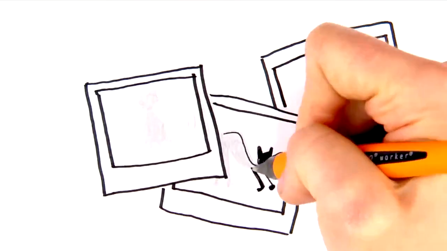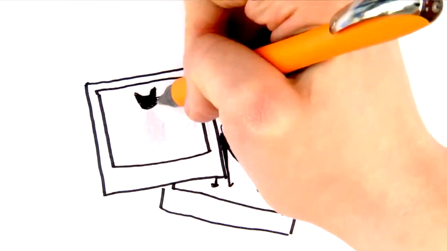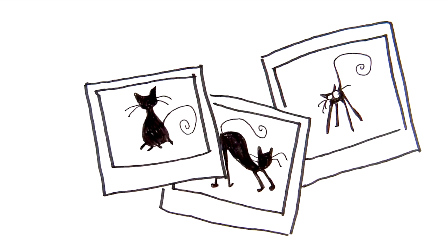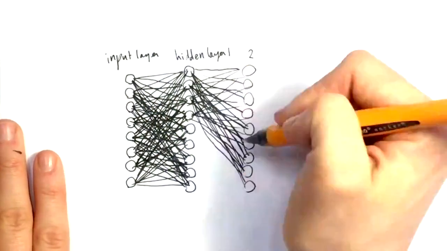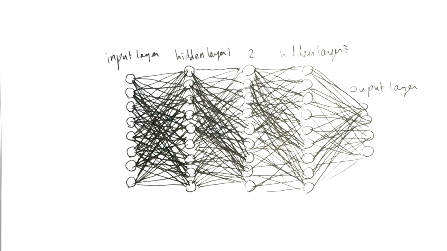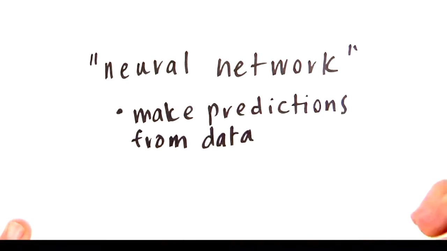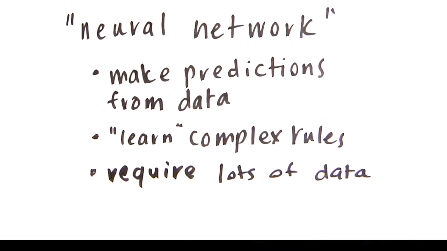In the field of computer vision, some machine learning models are trained to identify specific objects in photos. For example, a classification model trained on the presence of cats could then be used to identify photos with cats in them. One technique which has become popular recently is called a neural network. While this type of machine learning technique was originally inspired by how the brain works, neural networks do not actually mimic a brain. Like the other machine learning models we have discussed, neural networks are just another way to make predictions from data. They are powerful because they can learn extremely complex rules for making predictions, whereas other types of models learn far simpler rules.